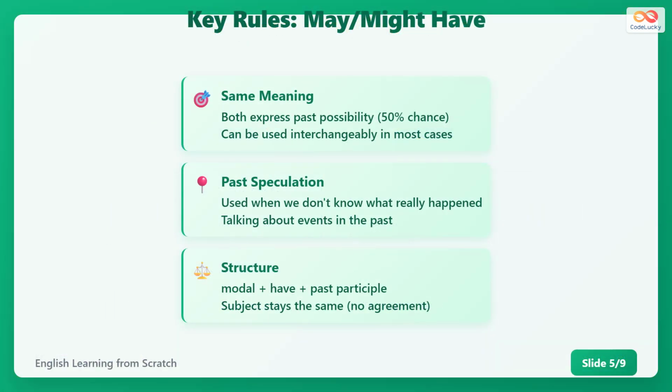May have and might have express past speculation or possibility with roughly equal meaning. They are used when we do not know what really happened. The structure is the same: modal plus have plus past participle, and the subject does not change. Both forms are helpful for talking about uncertain past actions.